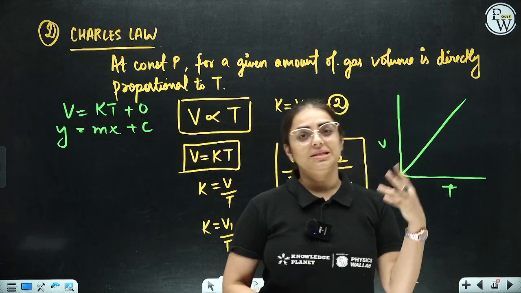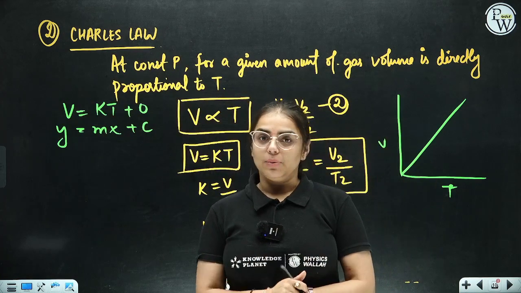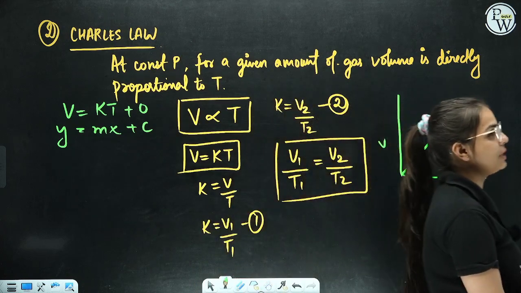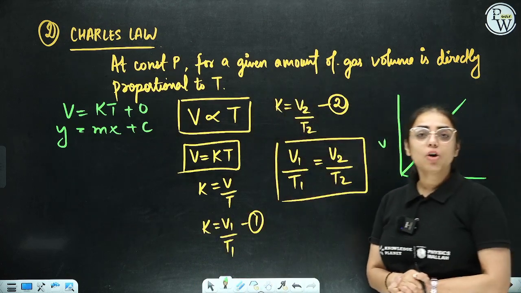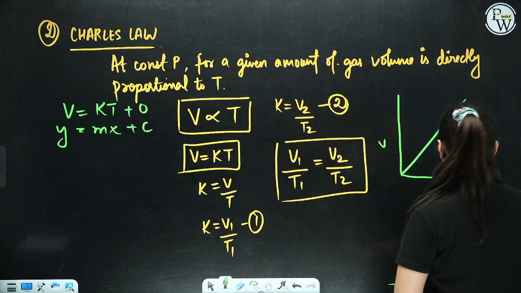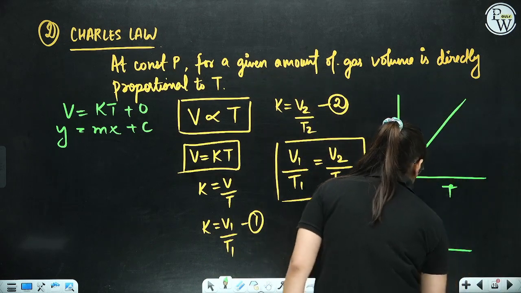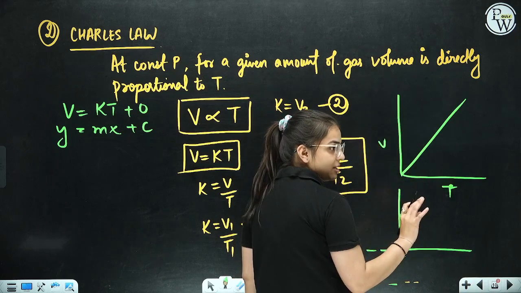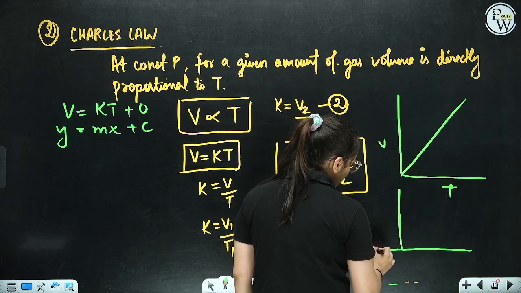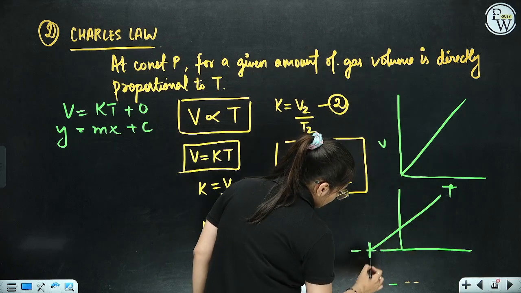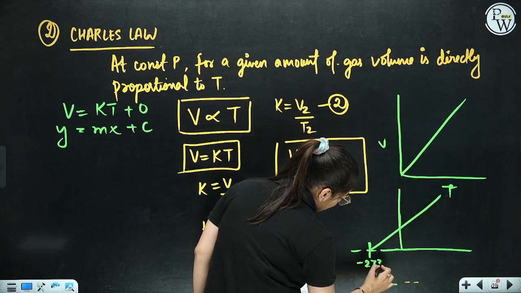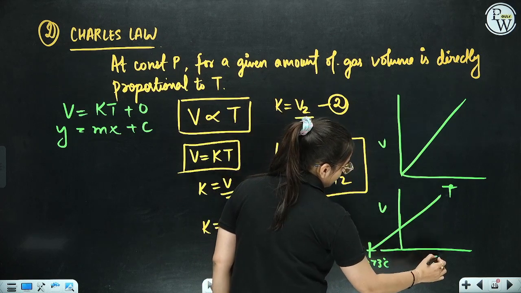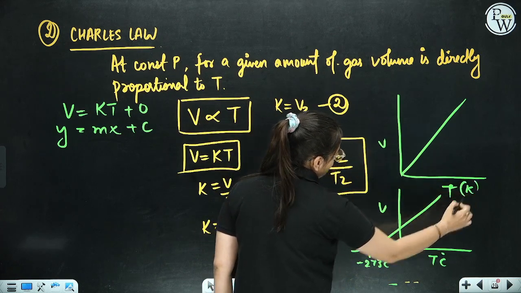Now see, this is basically in Kelvin. Now you have to do it in Celsius as well. You have to draw the temperature graph in both Celsius and Kelvin, so you will observe different kinds of graphs. See, if it is in Kelvin, then you need to subtract 273. So basically this graph is going to be like this. This temperature is minus 273 degrees Celsius. This is when temperature is taken in Celsius, and this is when temperature is taken in Kelvin.